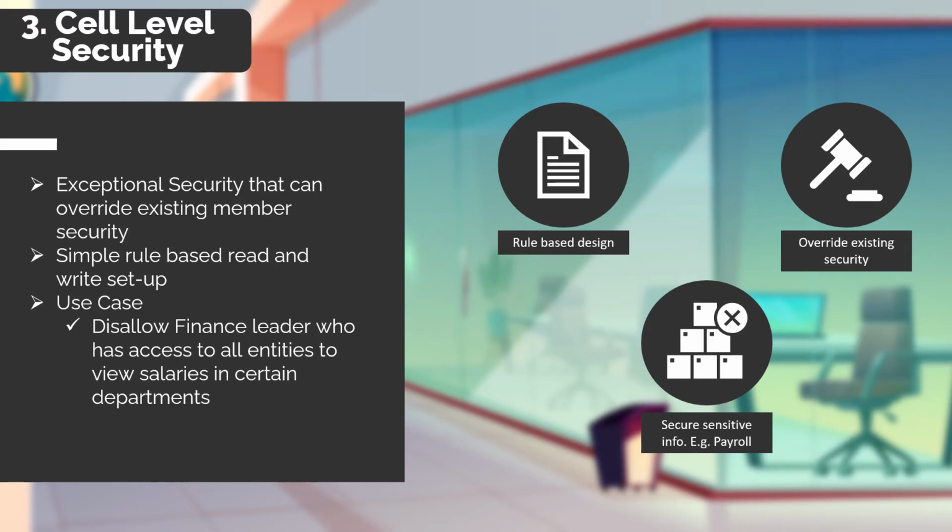One use case where we have deployed this feature is where a company has its entity dimension organized by regions and branches. While regional managers should be able to see data in aggregate for the region or for the branches, they should not be able to see employee salary data in branches. Using this feature, a simple rule can be written and assigned to regional managers or a group of regional managers, which prevents them from seeing salary data, all the while they can still see total expenses for the branch.